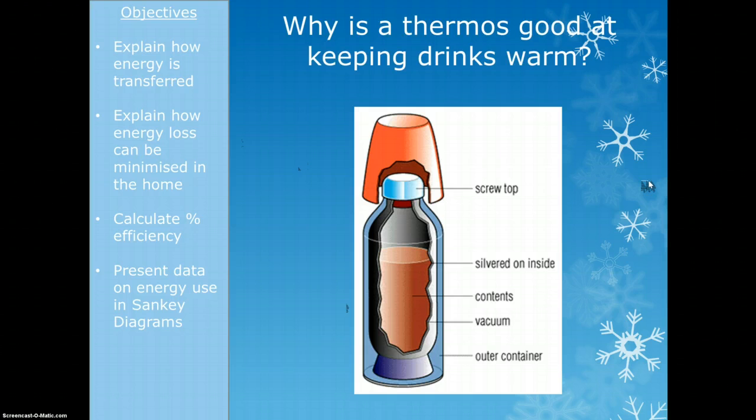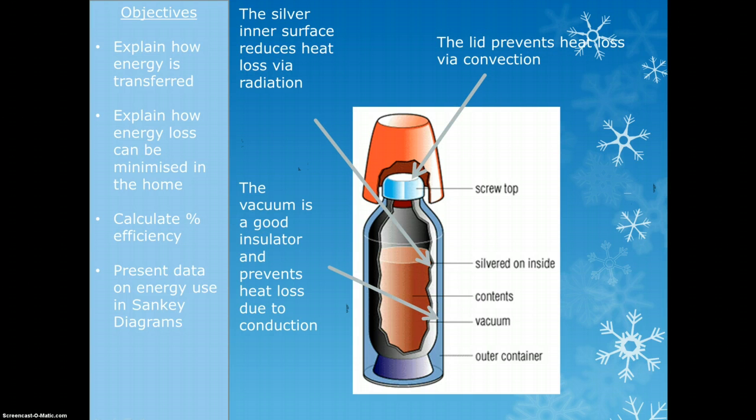Okay, let's have a look at the answer then. The lid prevents heat loss via convection because it stops the heated up air from leaving, because that would cause it to cool down. The heat still moves around inside in the gap, but it stays inside the thermos. The silver surface reduces heat loss via radiation because it's going to reflect all that energy back in. It's going to keep it inside.